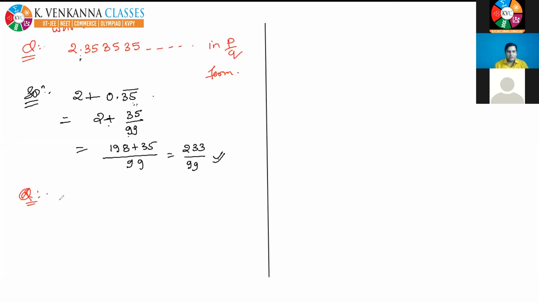Okay, nice. Next question. Yes, as one student was asking, I am giving you his exact problem. He was asking that if the question is like this, 0.3666, and only 6 is repeating, that means the number is 0.3 with the bar only upon 6, then how to write it in P by Q form? Anyone can tell me? I am sure that definitely some student will tell me.